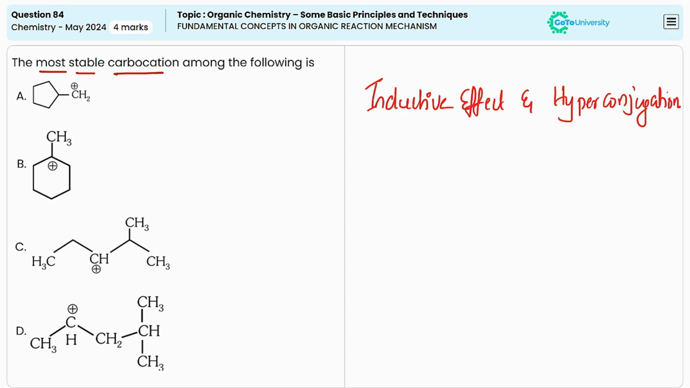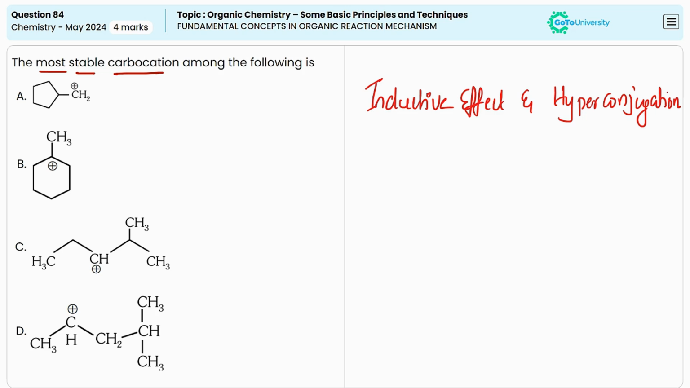The next one is hyperconjugation. This is the interaction between the electrons in a sigma bond and an adjacent empty or partially filled p orbital or pi bond. This stabilizes the molecule by delocalizing the electron density.